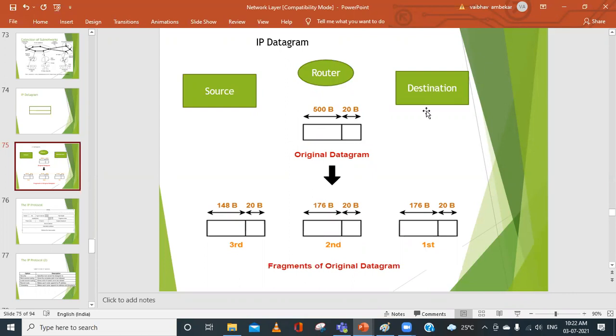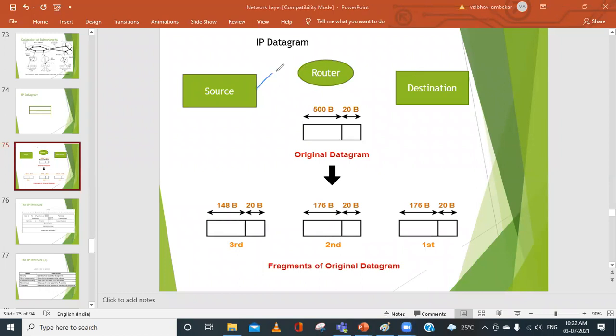But assume that the destination does not have the capability of receiving all 500 bytes together. So the maximum transmission unit of the source and the maximum receiving unit of the destination, we can say, it can accommodate at a time only 200 bytes of information, not more than that. So this original data packet has to be divided further into small chunks again, which we call fragmentation. When this original data packet has to be transferred to the destination,